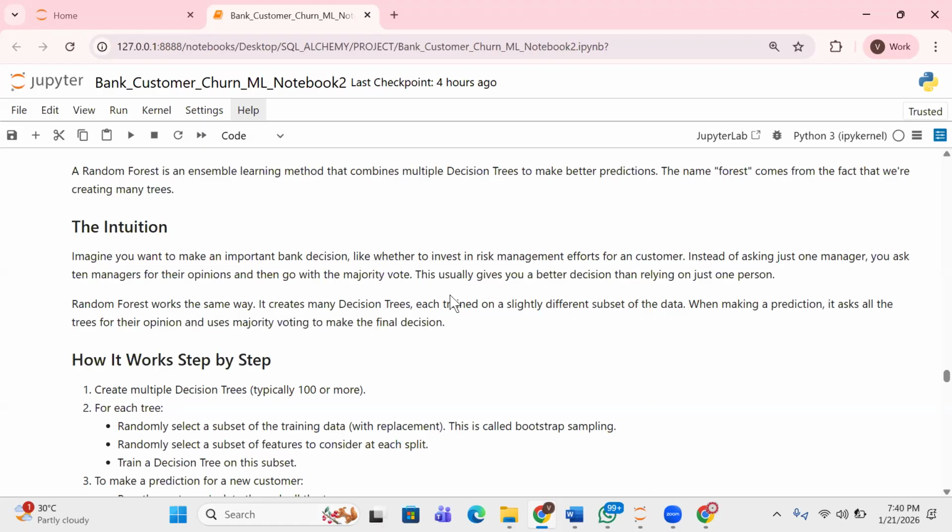I'm giving an example. Why not increase it from five managers to 10 managers, for example? So let's say out of 10 managers, seven voted yes, three voted no. You understand? Now you can see it has increased your confidence that, okay, you know what? I can confidently tell this man that, once you invest in this thing, you most likely get your return or something, right?